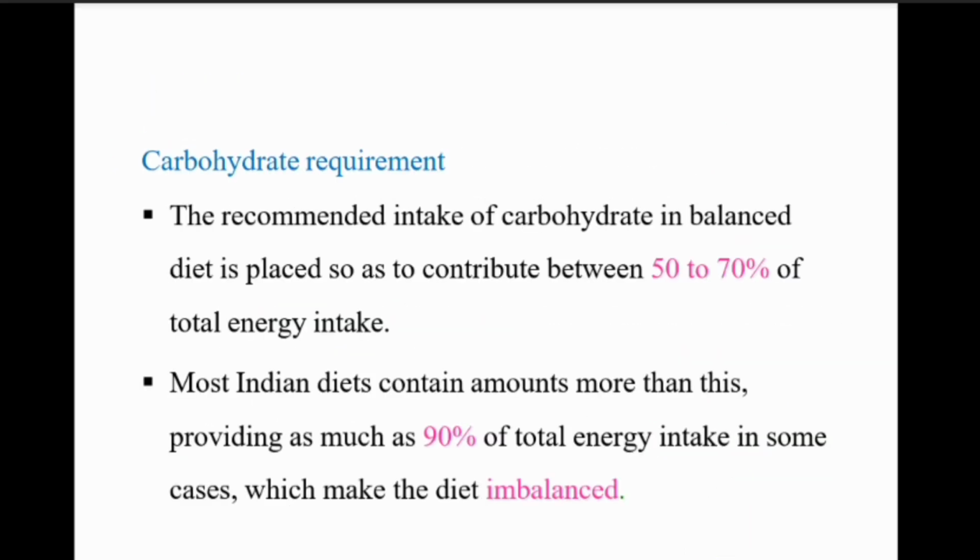Carbohydrate requirement: the recommended intake of carbohydrate in a balanced diet is to contribute between 50 to 70% of the total energy intake. Our Indian diets contain more than 90% of total energy from carbohydrate. So, our diet is mostly imbalanced.